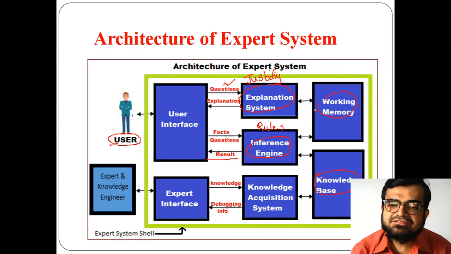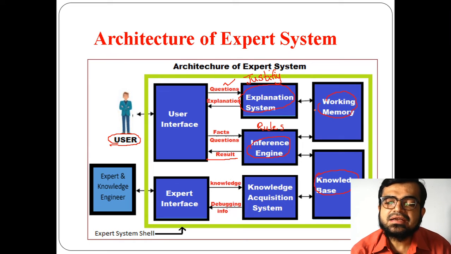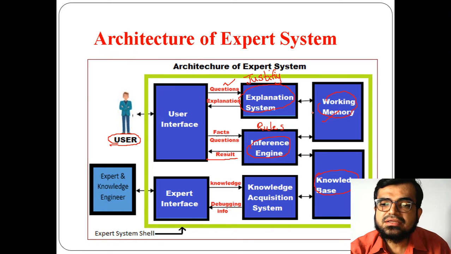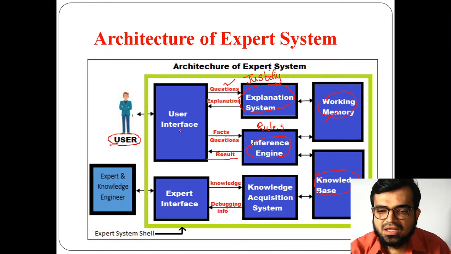Before getting the final result for the facts which the user has given to an expert system, there will be intermediate results. Those intermediate results will be present in working memory, and this working memory provides a backup by storing the data temporarily in order to get the result back to whom? The normal user.